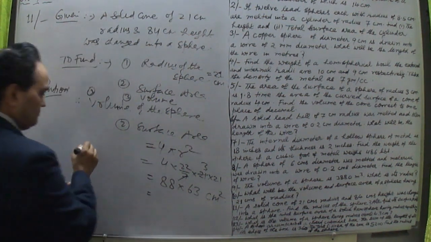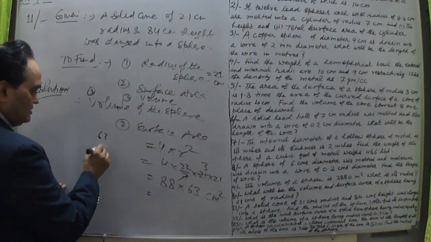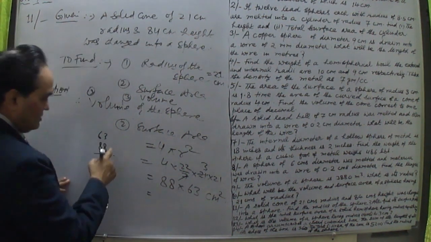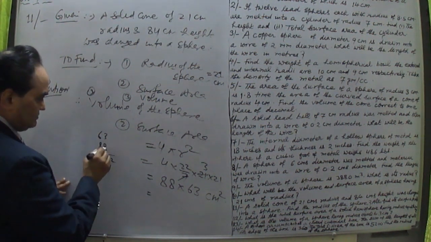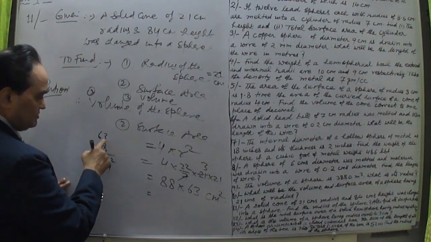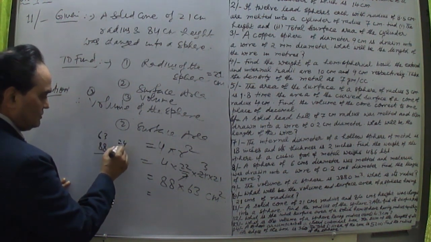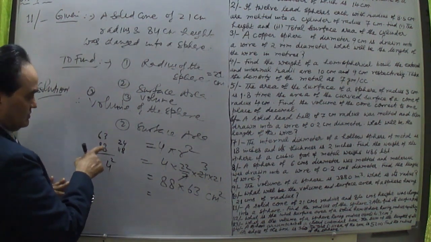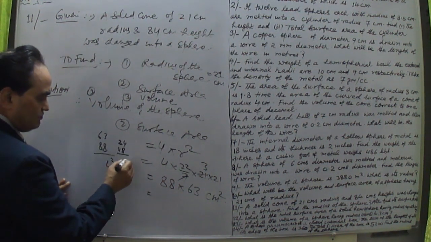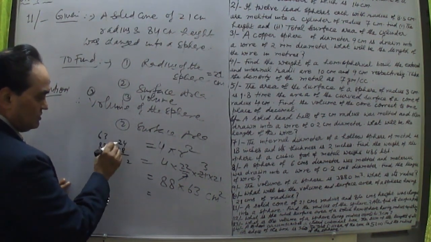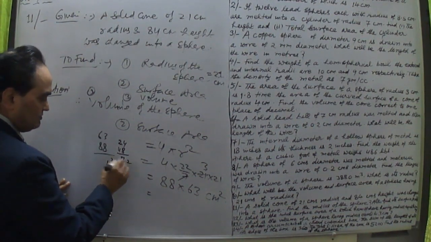Let me write here. This is, let me multiply here. This is 63 and 88. 8 3s are 24. This is 4, carry 2, by basic mathematics. 8 6s are 48 and 8 3s are 24. Because 8 6s are 48 and 8 3s are 24, the sum of these two, we have to add them. 4 plus 8 is 12, 2 carry 1, 2 plus 4 is 6 and 1 is 7, 72.